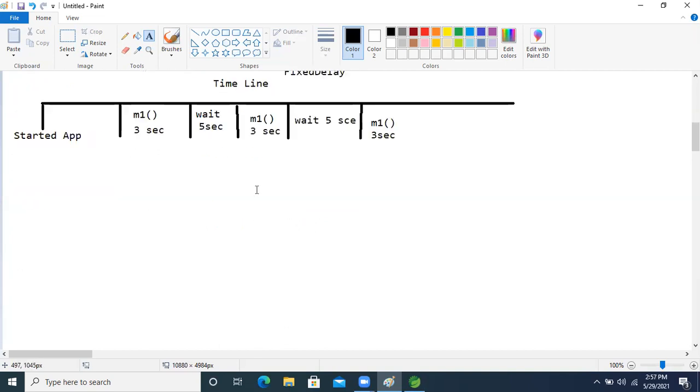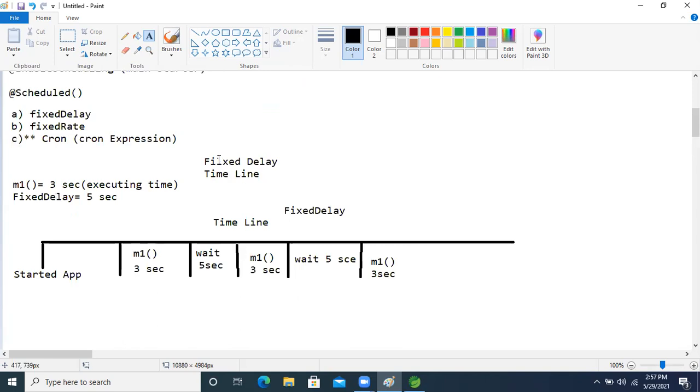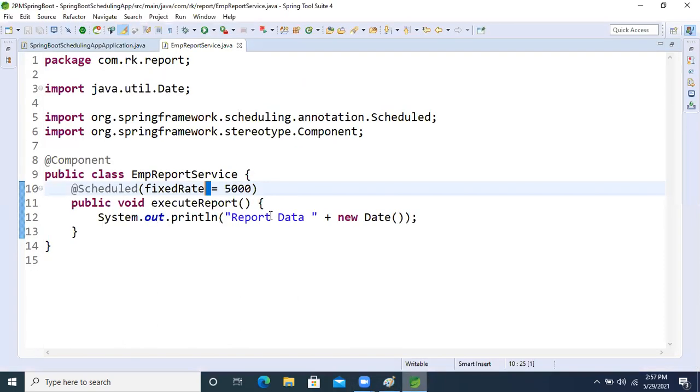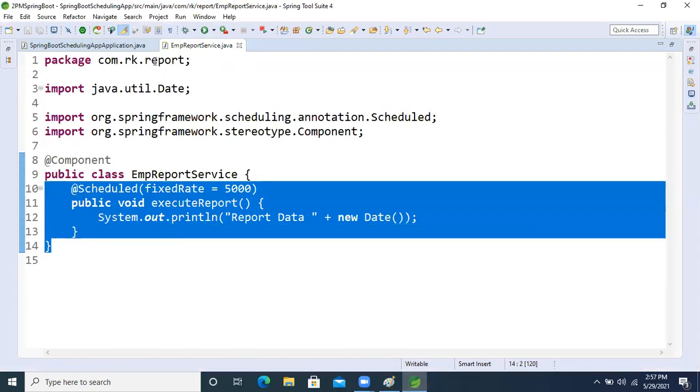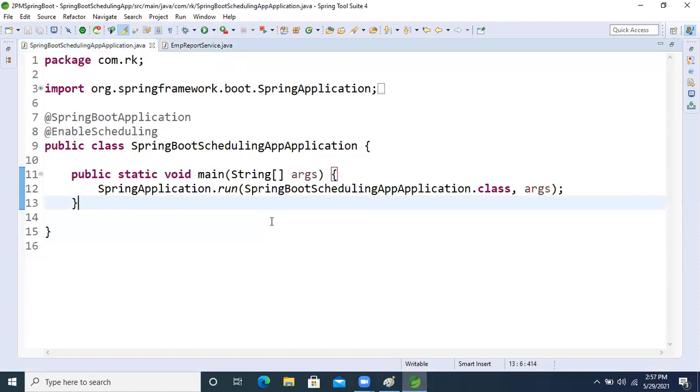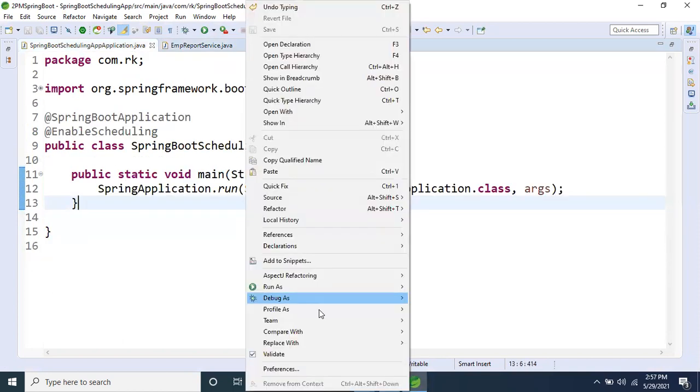Okay guys, same things. Let's take the same timeline only. Based on this we can't show any changes, but there are internal changes, I will tell you.